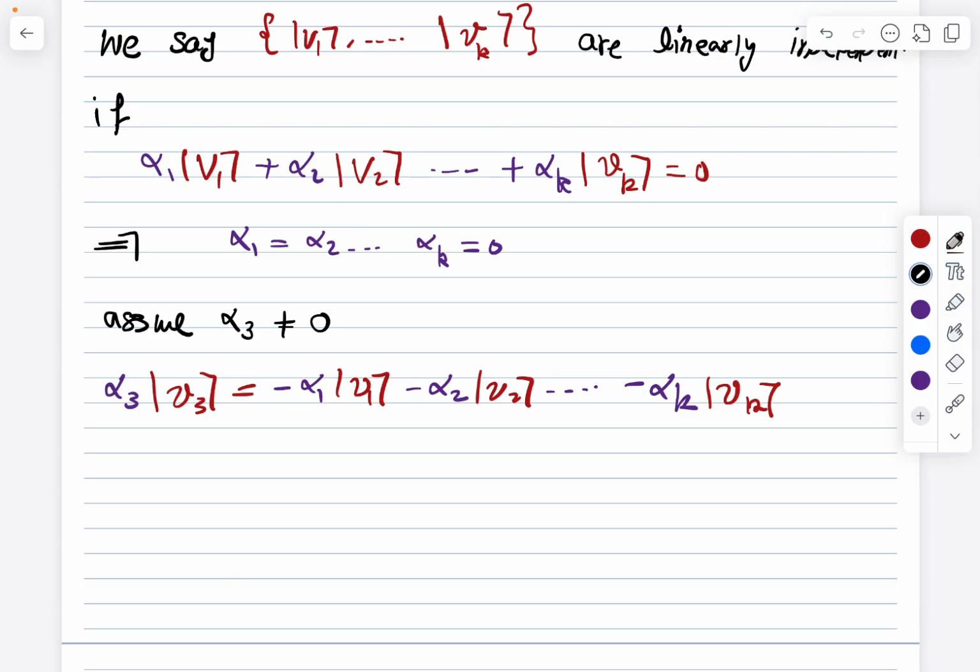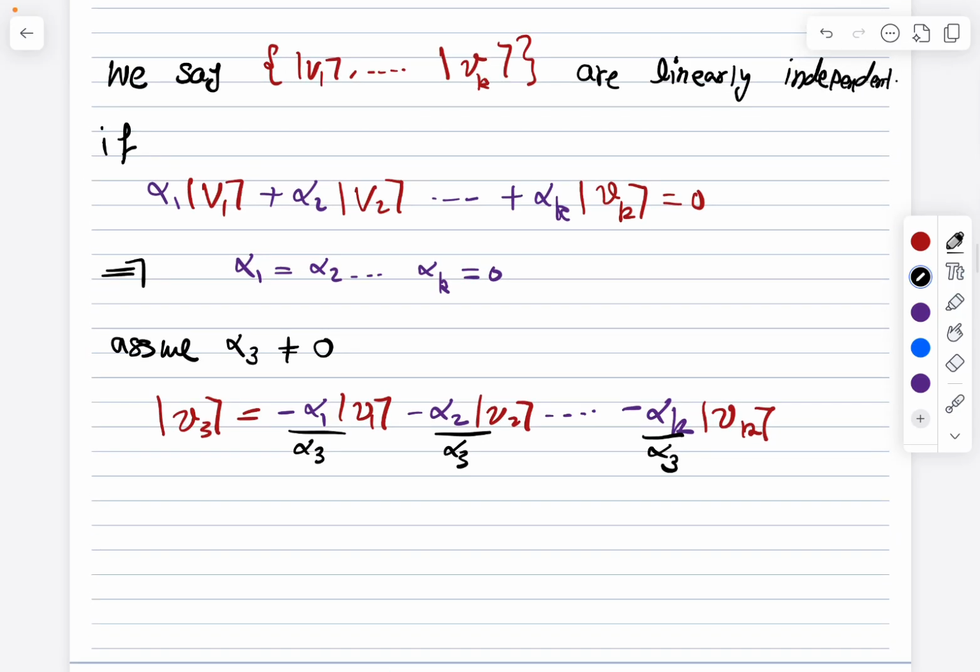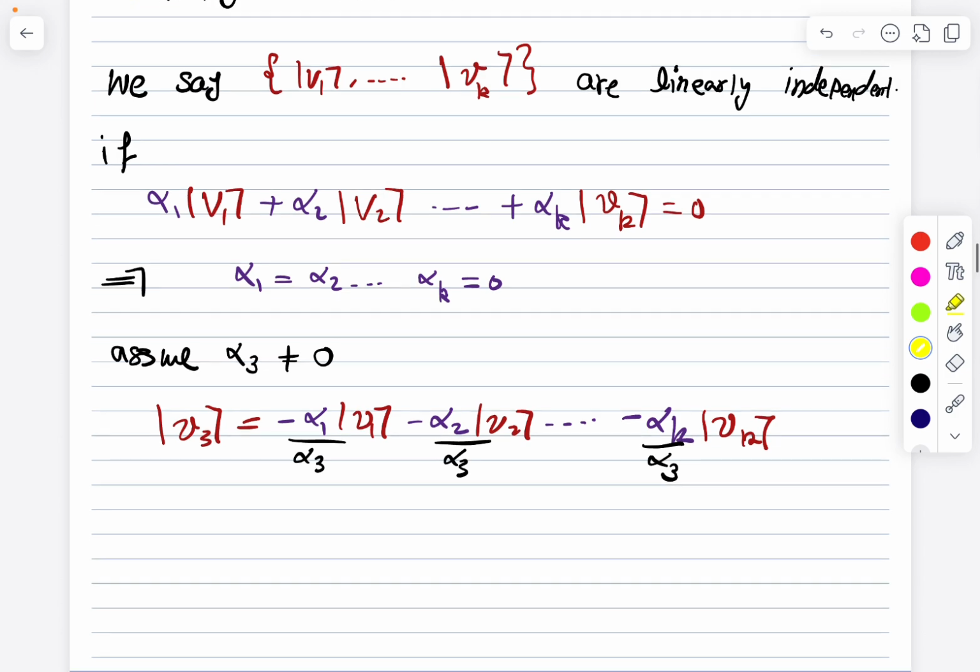will divide by alpha 3. So divide by alpha 3, divide by alpha 3, and divide by alpha 3. But here's the problem. That means v3 can be written as a linear combination of these vectors, v1, v2, up to vk, except of course v3. So this means that the vector v3 is linearly dependent on the previous ones.